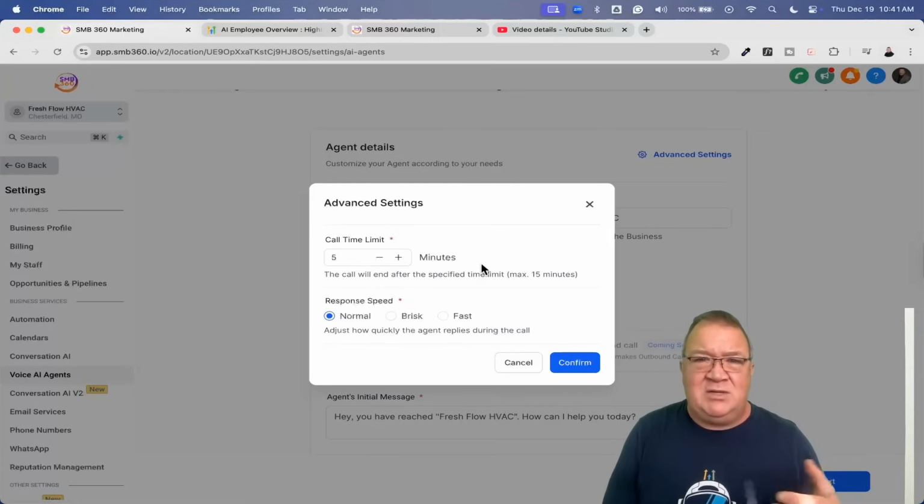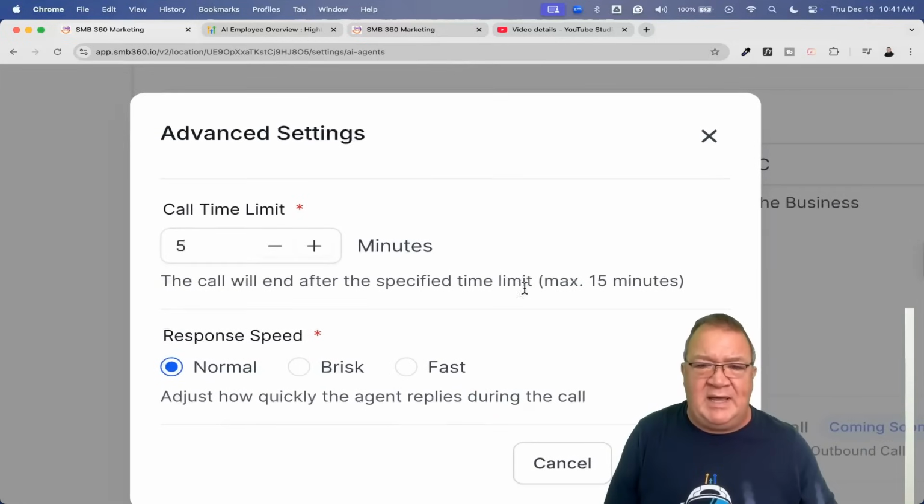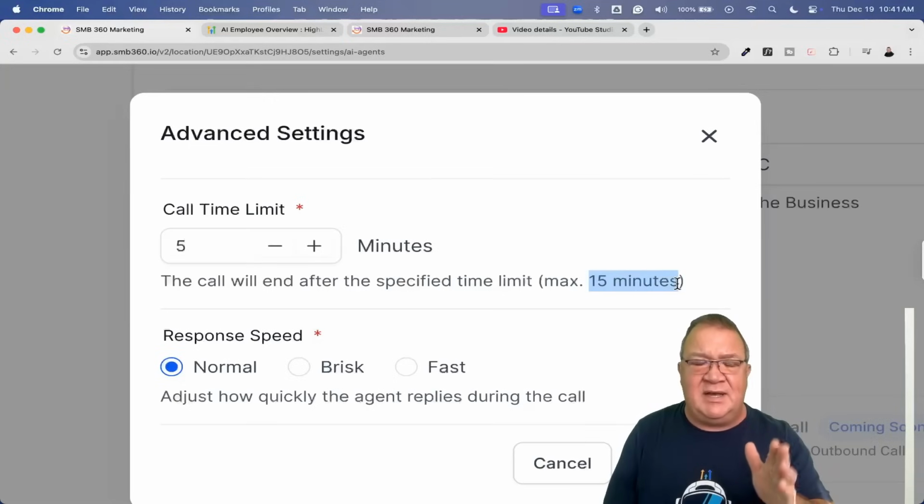Now, I don't really know when and can't give a good example of when this would be useful other than just being able to shut somebody up that just won't get off the phone. But right now, notice that the call will end after a maximum of 15 minutes. So you can't have more than a 15-minute phone call on this one here. Keep in mind that this AI agent is charging you per minute. Every minute you're using it here, it's a certain amount of money.